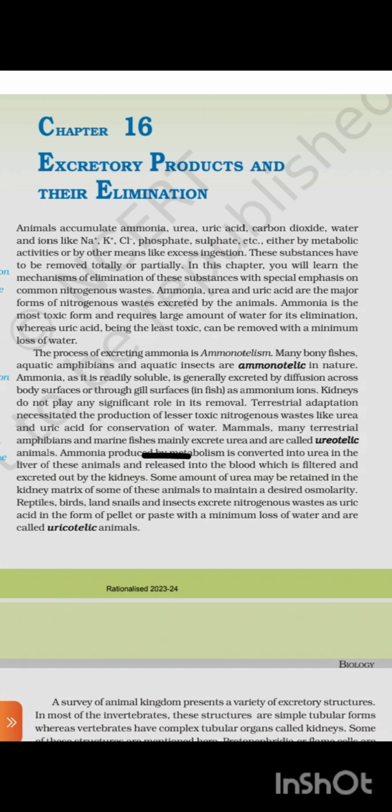Mammals, many terrestrial amphibians, and marine fishes mainly excrete urea and are called ureotelic animals. Ammonia produced by metabolism is converted into urea in the liver of these animals and released into the blood, which is filtered and excreted out by the kidneys. Some amount of urea may be retained in the kidney matrix of some of these animals to maintain a desired osmolarity. Reptiles, birds, land snails, and insects excrete nitrogenous waste as uric acid in the form of pellet or paste with a minimum loss of water and are called uricotelic animals.